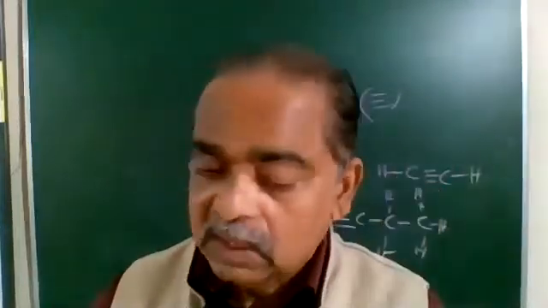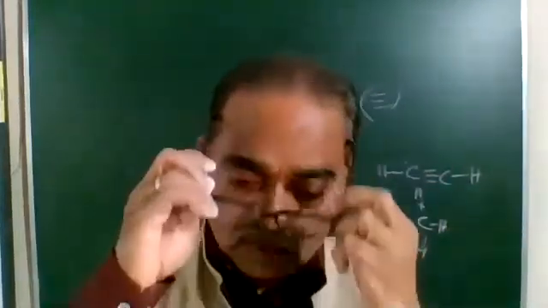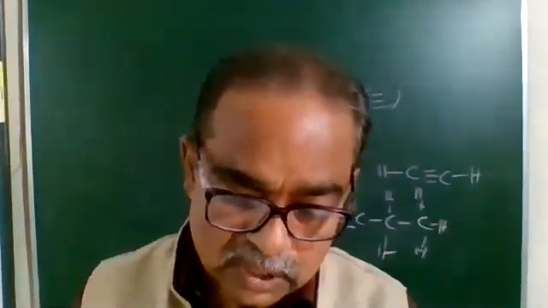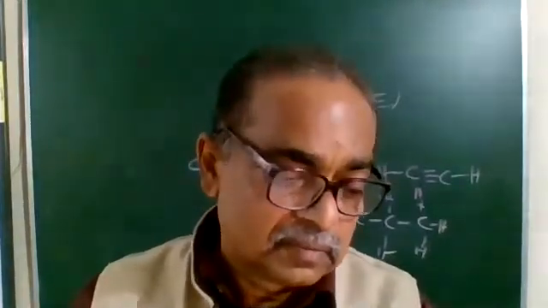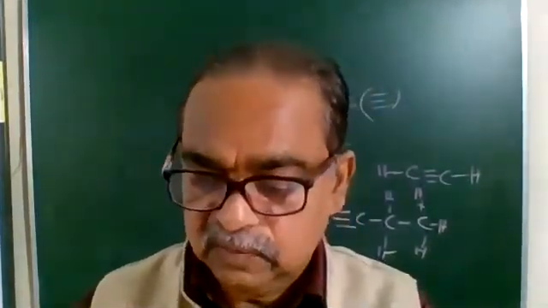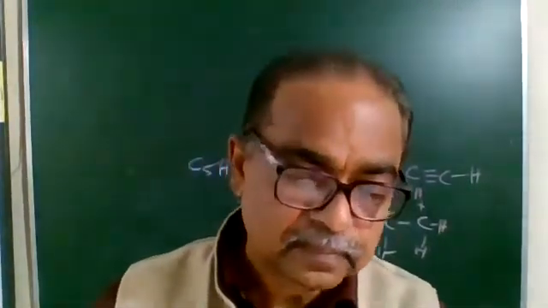The next topic, homologous series, we are done with it. So, characteristics of homologous series.